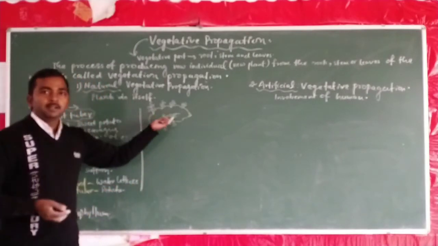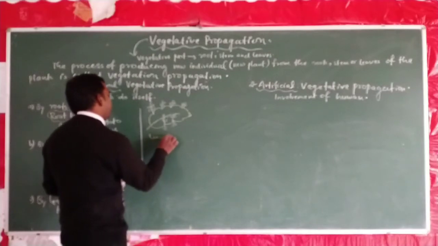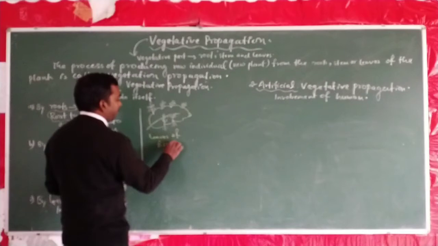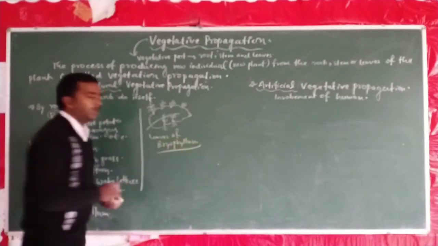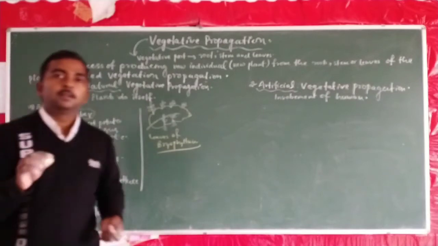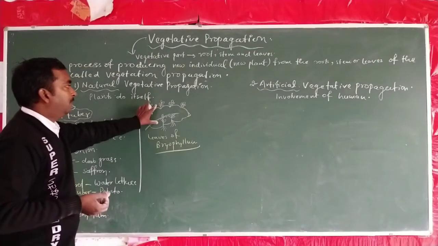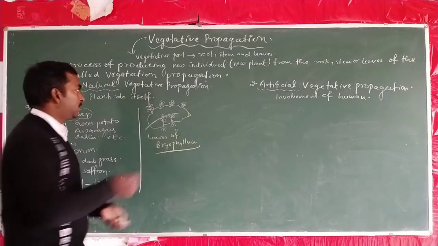These plantlets, this is the leaf of Bryophyllum. In the case of Bryophyllum, when the leaf becomes mature, in the mature leaf there are numerous plantlets.